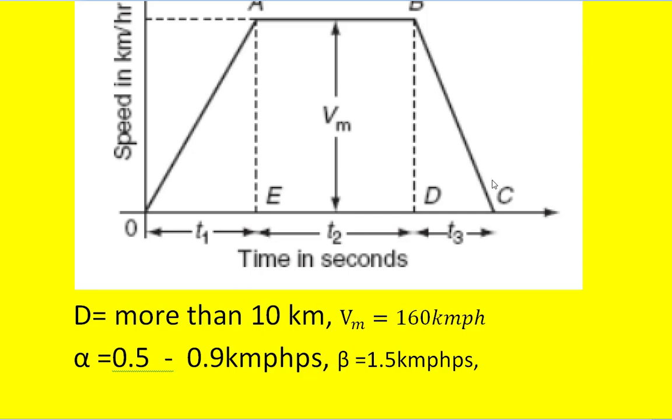Similarly, the retardation value is 1.5 kilometer per hour per second.